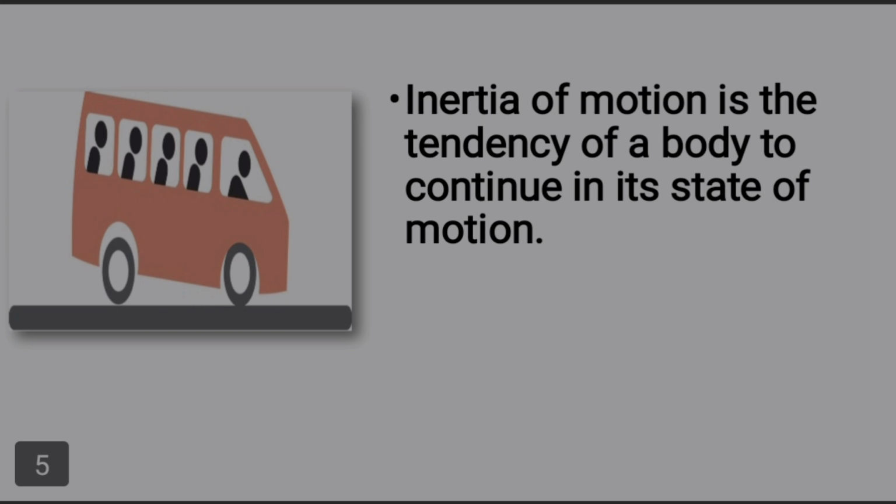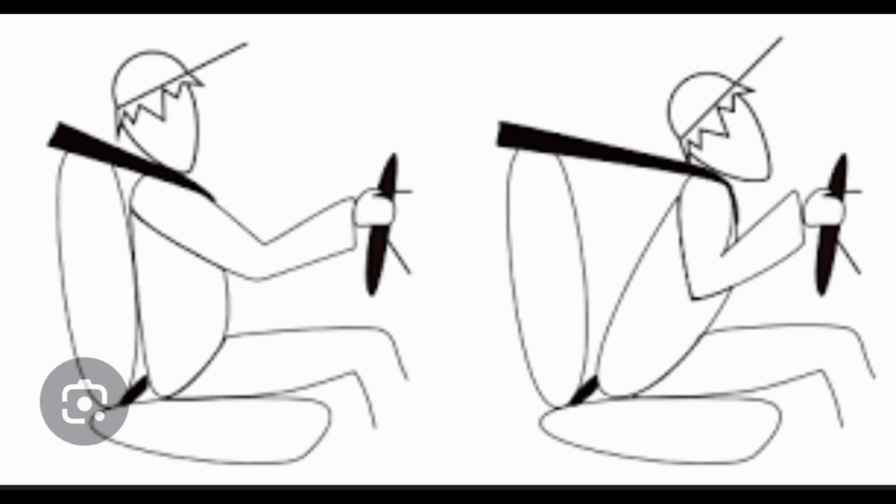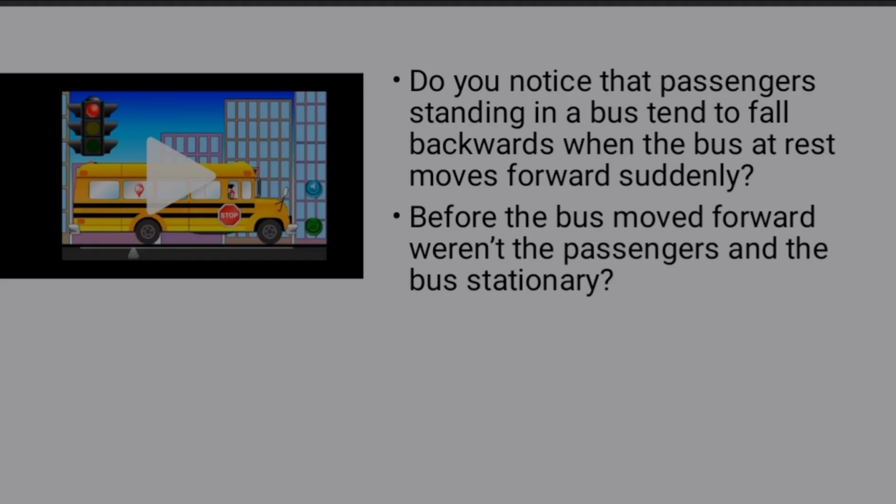Okay, now we can find some examples for inertia. We can find inertia in our daily life situations. Do you ever notice that the passengers in a bus tend to fall backwards when the bus at rest moves forward suddenly? Yes, I think you might have noticed this situation. Am I right?